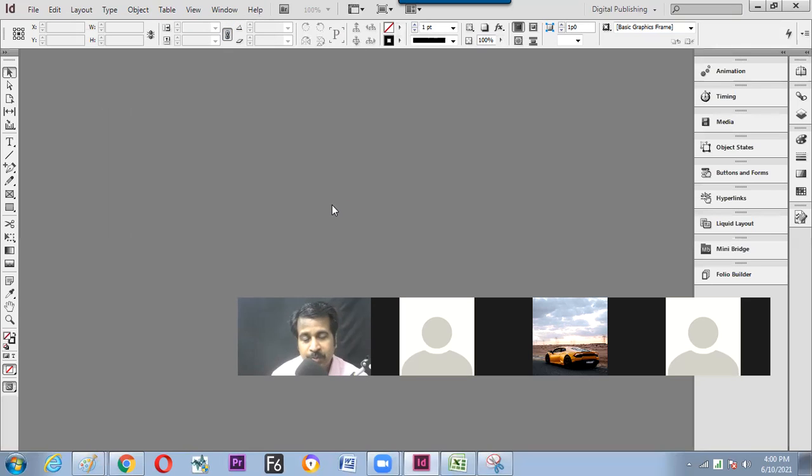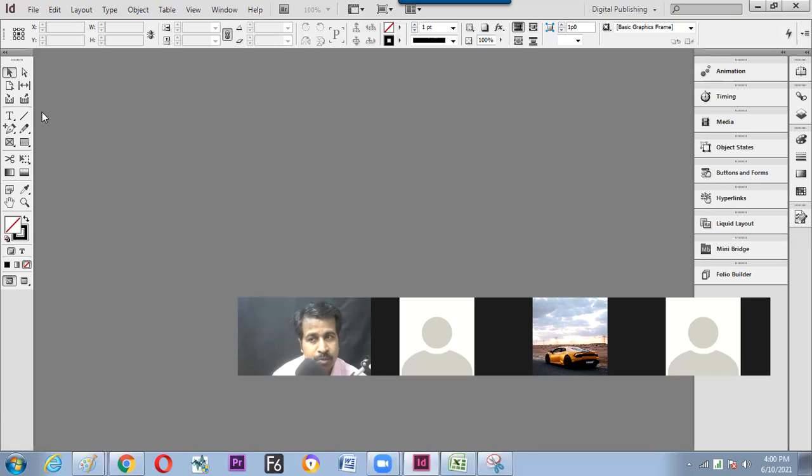So hope we have understood now what is toolbar and what arrangements can be done with the toolbar, and how to detach, attach, move, dock, undock, close, open. Done. Now how to open the hidden tools and how to understand the tools by their name and keyboard shortcut. Same thing we are doing in Photoshop.